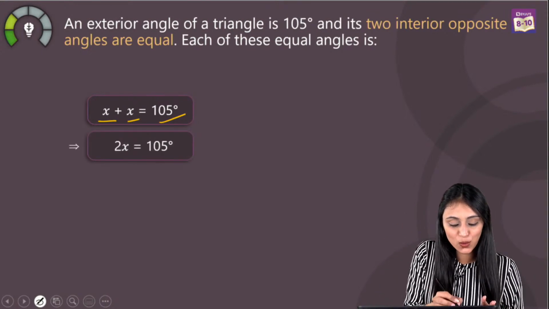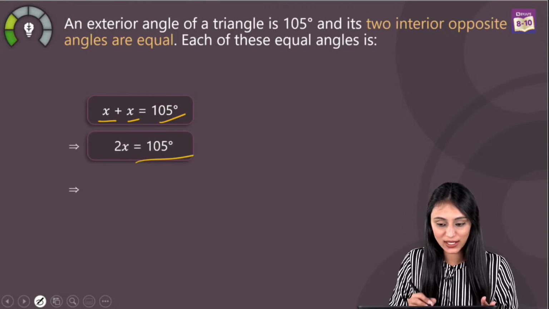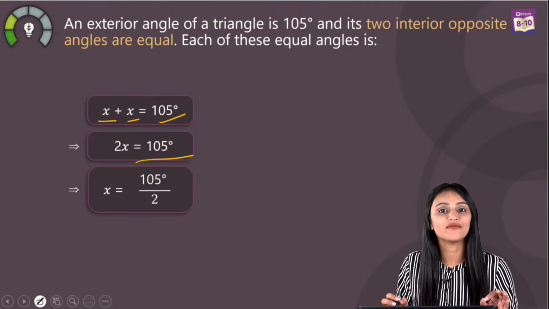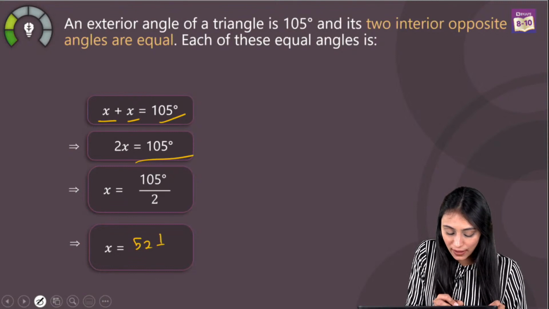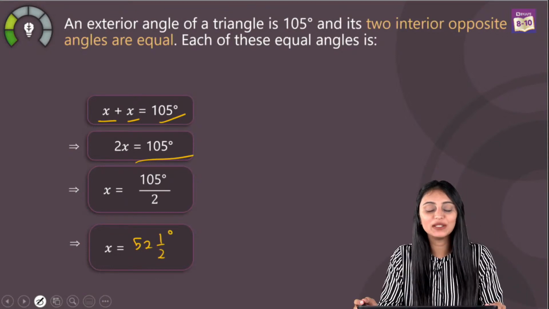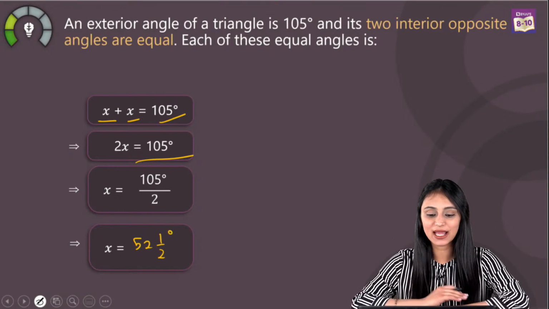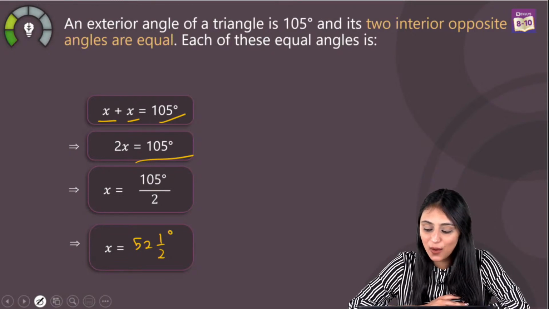That would be 2x equals 105 degrees. So x would be equal to 105 divided by 2. Simply we would get 52.5 degrees. That would be the measure of each of these equal angles, which is basically option B.